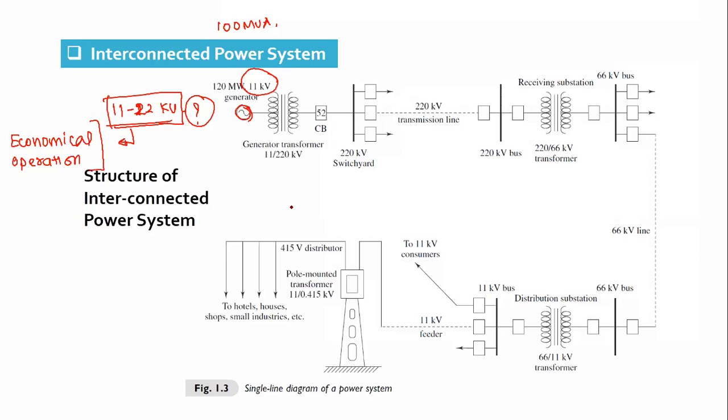That if we generate the power with a generator voltage rating in the range of 11 to 22 kV, it will be the most economical generation. Okay. Fine. Anyone else have any reason?